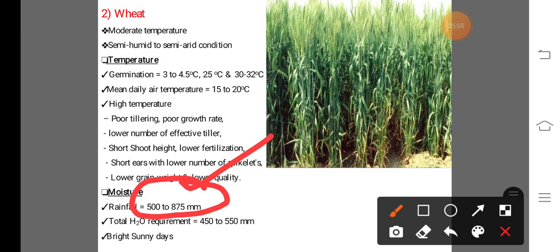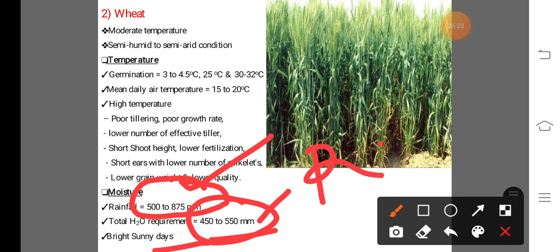In case of total water requirement, it is near about 450 to 550 mm for the wheat crop. To produce high quality grains, this wheat requires bright sunshine hours with dry and cooler nights during the ripening period.